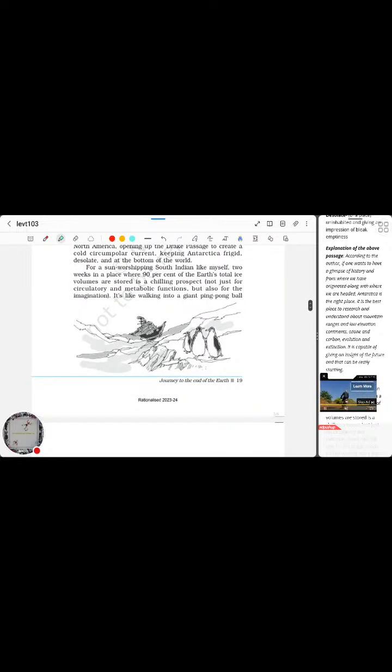For a sun worshipping South Indian like myself, 2 weeks in a place where 90% of the Earth's total ice volumes are stored is a chilling prospect, not just for circulatory and metabolic functions, but also for imagination. So அதாவது என்ன சொல்கிறாங்க அப்படின்னா, he's a South Indian, so obviously he will be exposed to a lot of sun. In India we'll have only 2 seasons, one is the summer and the rainy season. Even in the rainy season we'll mostly be under sun. So obviously a place where he's not even able to comprehend the sun's heat,